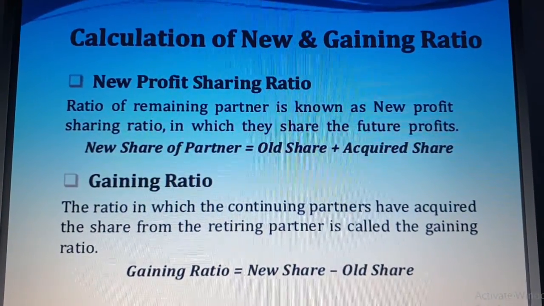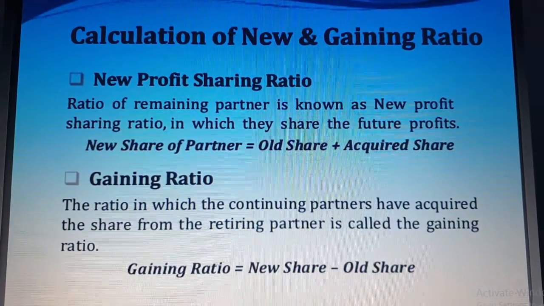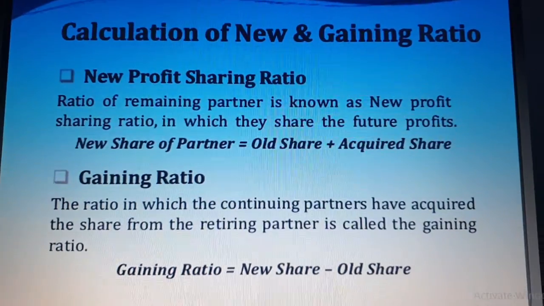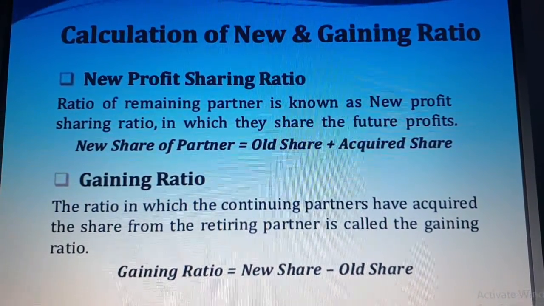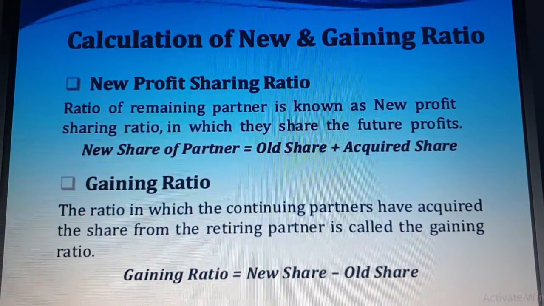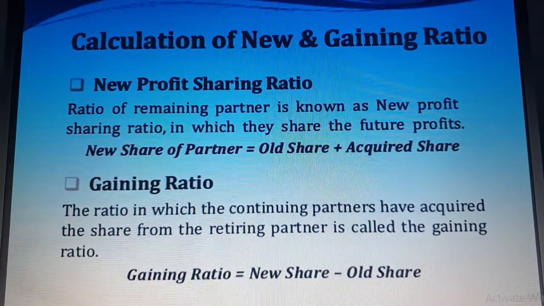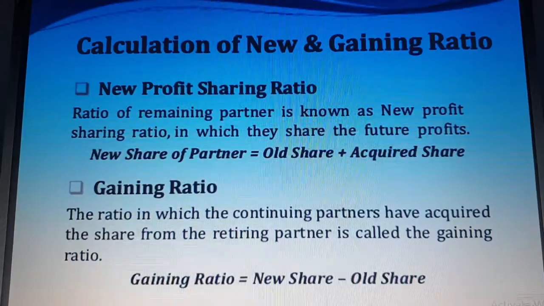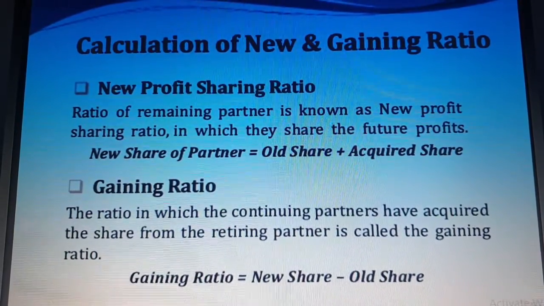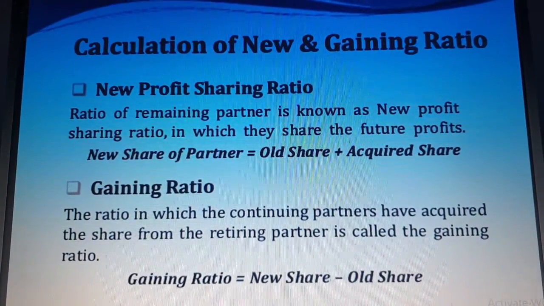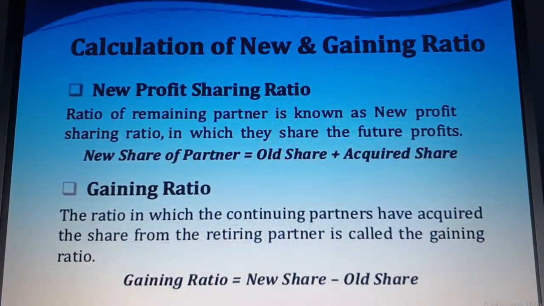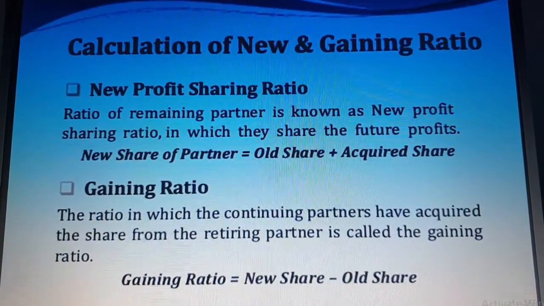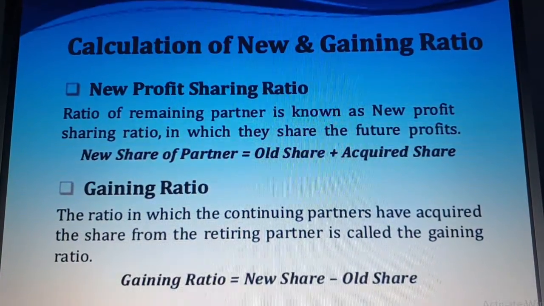The ratio of the remaining partners, in which they share future profit, is known as the new ratio. The new ratio is old share plus acquired share. Acquired share means the gaining ratio. So new ratio is old ratio plus gaining ratio.